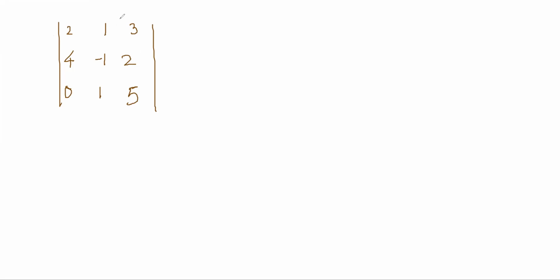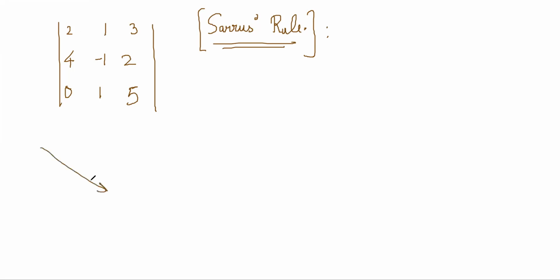But there is a better method for 3 cross 3. It is called Sarrus's rule. Okay. So Sarrus's rule you should know. This will be much faster for any 3 cross 3 determinants. What the rule is, think of this determinant as made up of multiple types of diagonals. There is one diagonal like this, southeast diagonals, right? There are some diagonals like this, right? And there is a northeast diagonal, right?